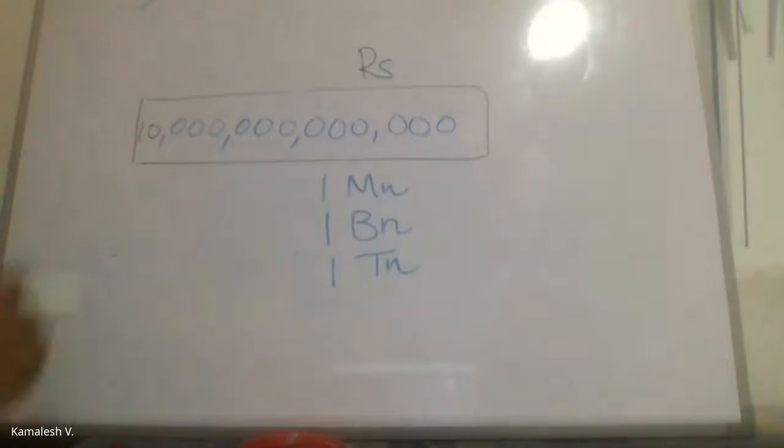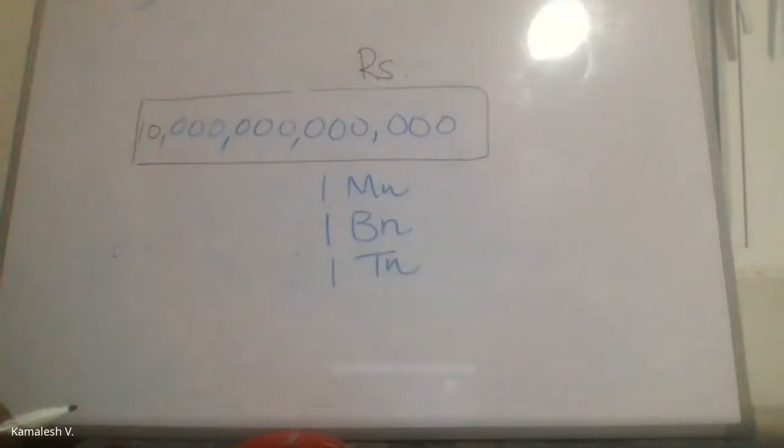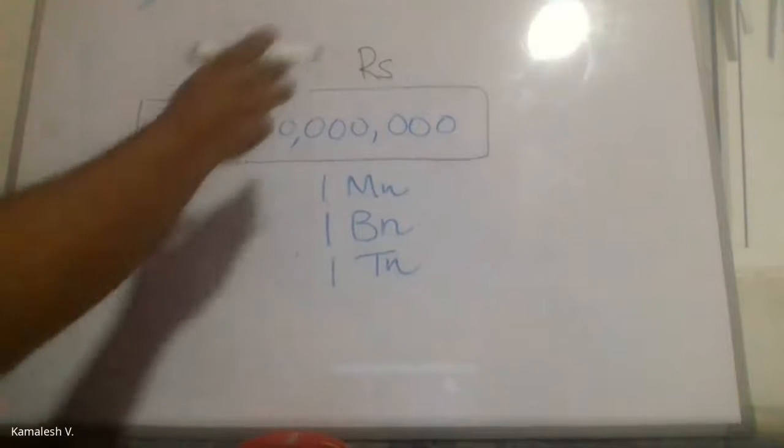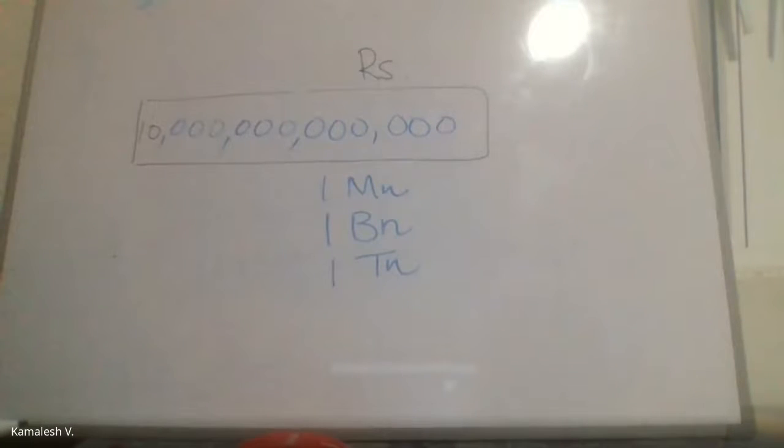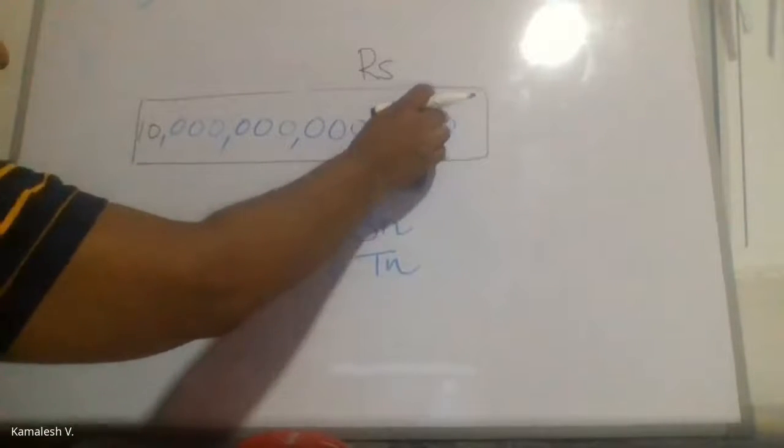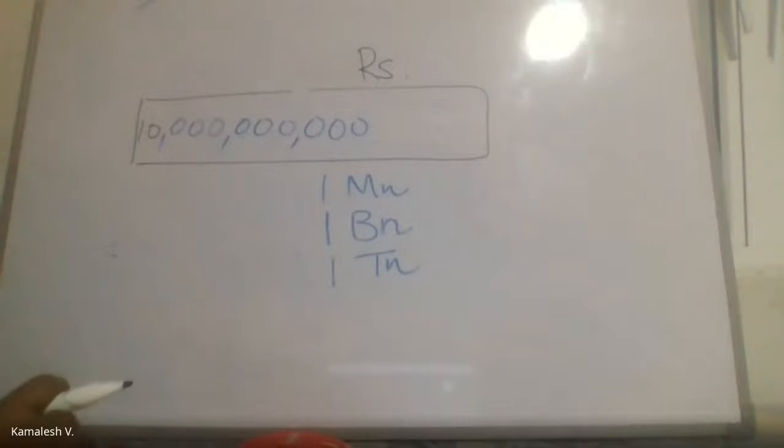When you present a number like this, we say you are presenting it in rupees. This is 10 trillion rupees. So I have presented it in rupees. That is what it means. Now what I do, I remove this part.